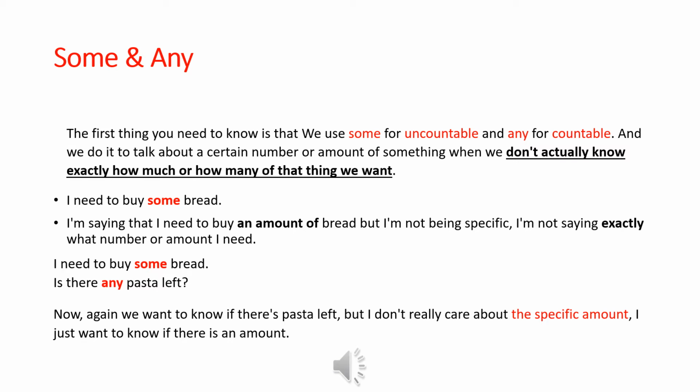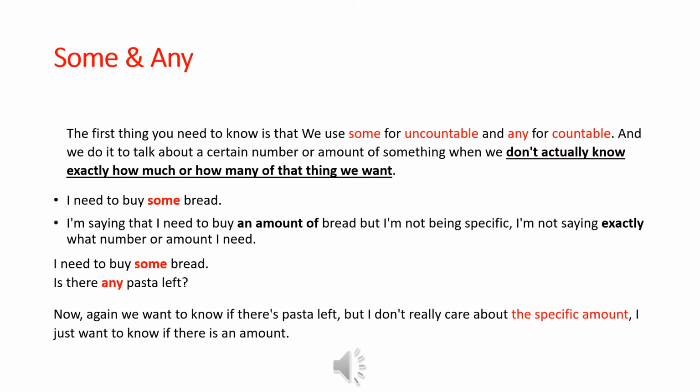Now to continue with our indefinite pronouns, we need to review the use of some and any. They are used together with the indefinite pronouns. So, some and any. We use some for uncountable and any for countable. Do you remember countable nouns and uncountable nouns?